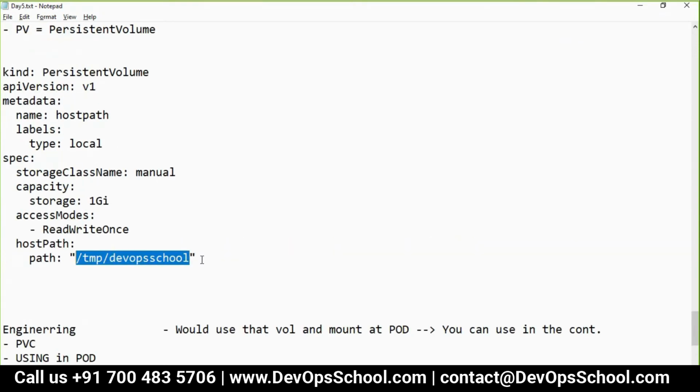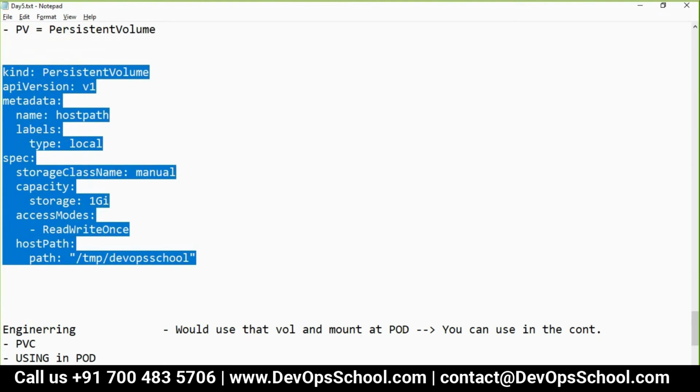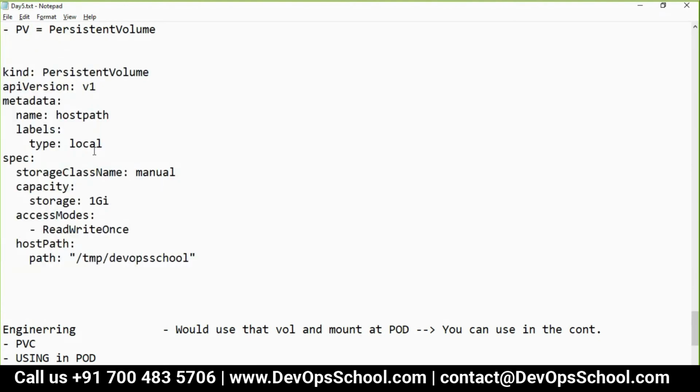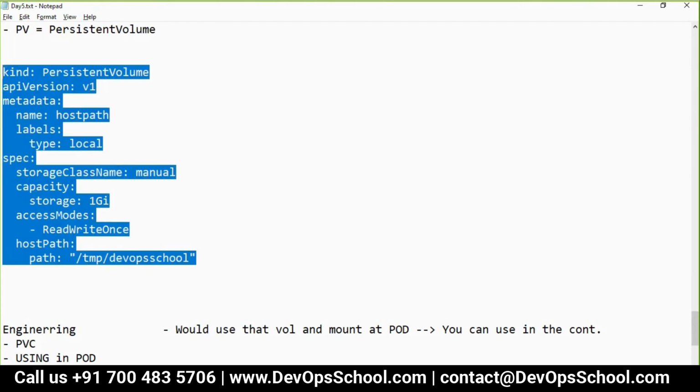Now this will be done by the administrator. That means he will create a name. What is the name? Host path. This is the name. This PV volume will be created, and it's taking 1 GB size. So now I am creating the PV. Look at my screen here.